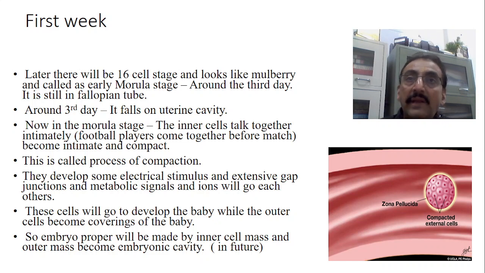Therefore the inner cell mass is called the embryoblast, and the outermost cover is called the trophoblast. The innermost cell mass will develop into the embryo and later the fetus, whereas the outermost trophoblast will form the coverings and protective layers for the fetus in future.